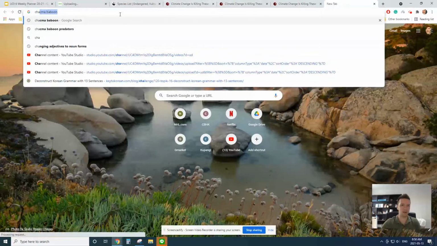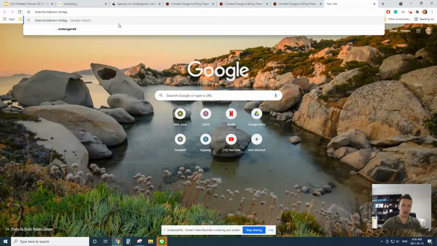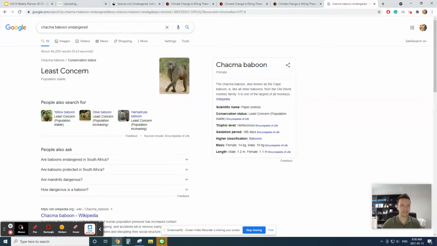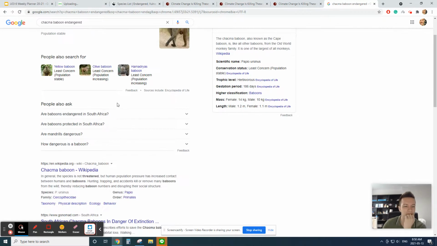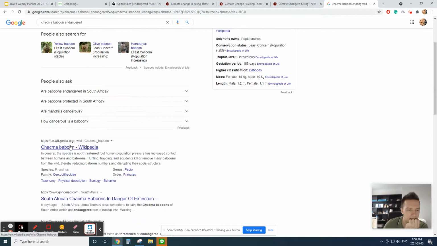Chacma baboon endangered. Least concern. Population stable. This source is the Encyclopedia of Life. This is a website I really trust, and it's really great. So it seems like, oh, here we go, Wikipedia. The species is not threatened, but human population pressure has increased contact between humans and baboons. Hunting, trapping, and accidents kill or remove many baboons from the wild.